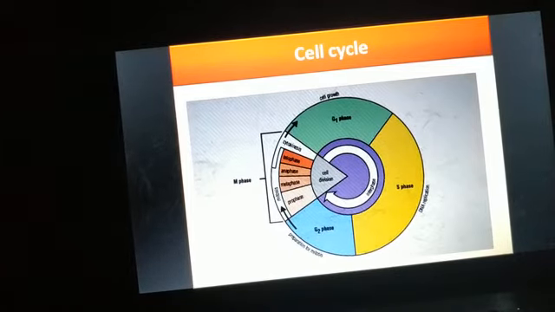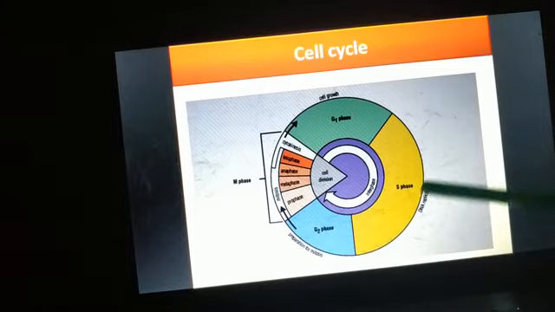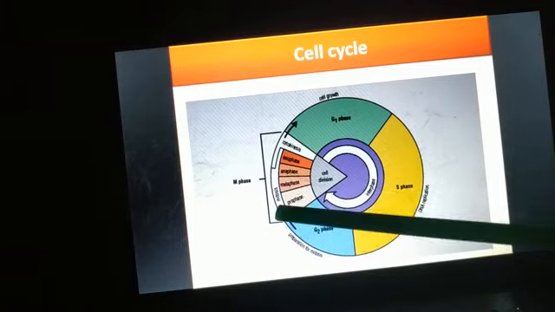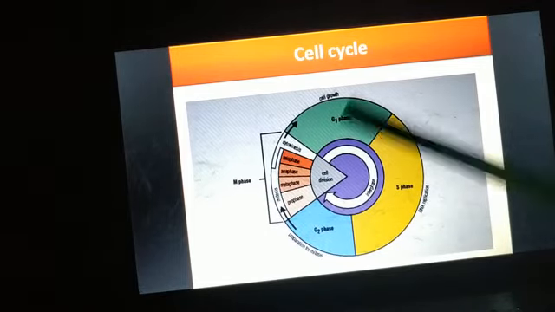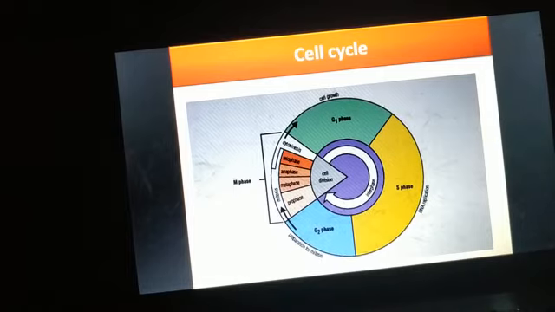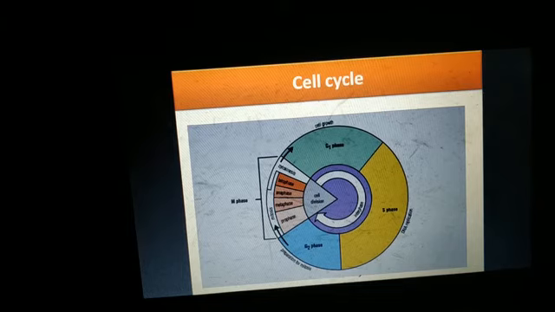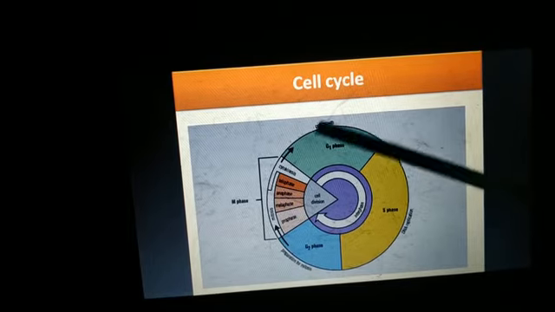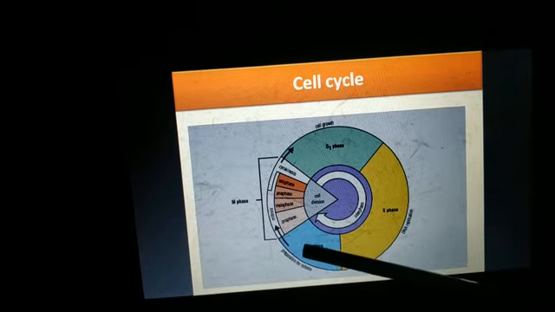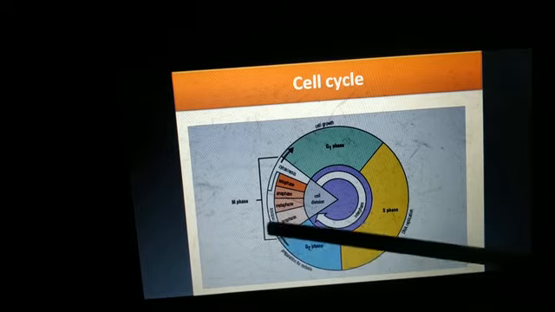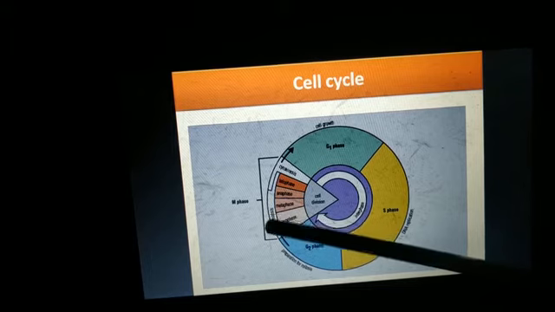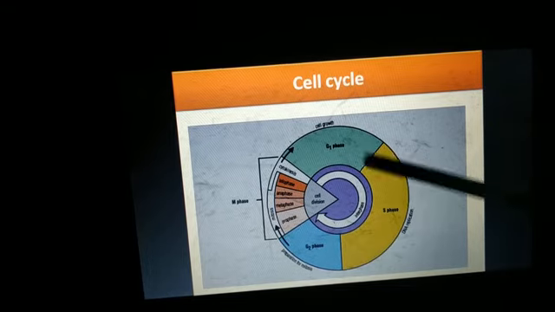The cell cycle is mainly completed in two phases. One is the interphase and second is the M phase. Interphase occupies about 95% of the time, and the M phase takes about the remaining 5% of the time that is required for a cell cycle.